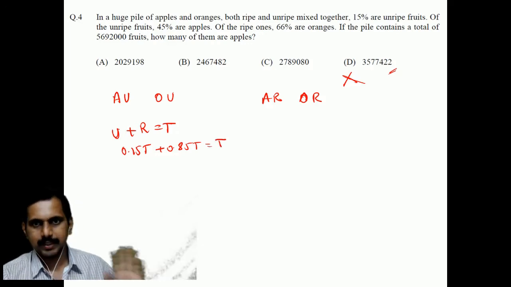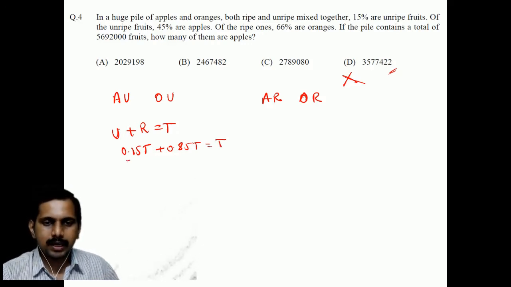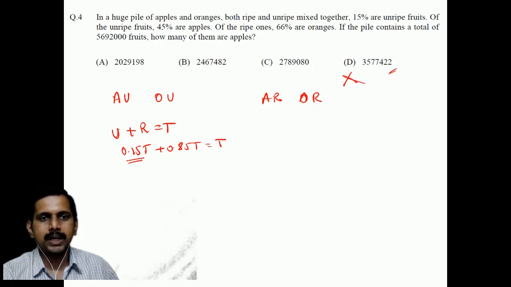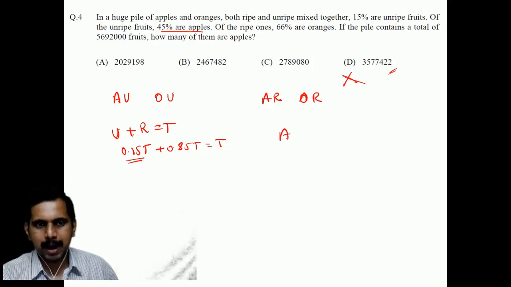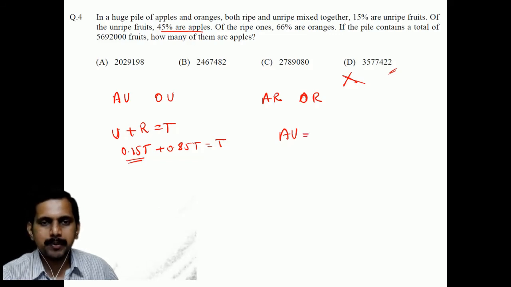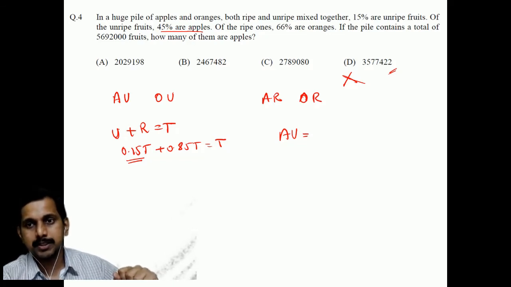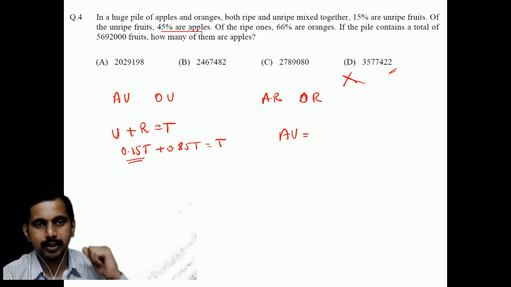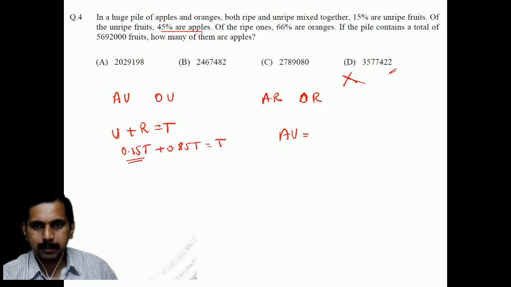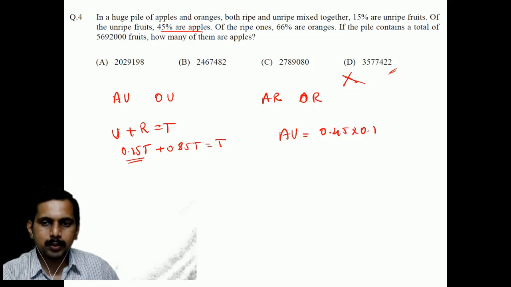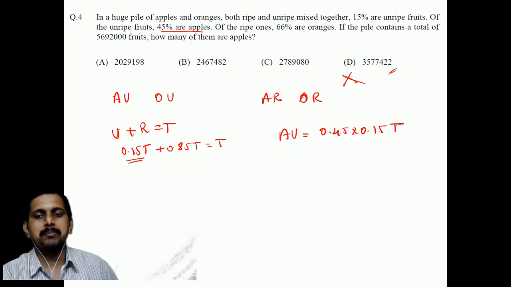Correct, students? Clear? Now, of the unripe fruits, 45% are the apples. So unripe apples are 45% of the 15% that are unripe fruits. Of the unripe fruits, 45% are apples. That means unripe apples are 0.45 into 0.15 of the total number.